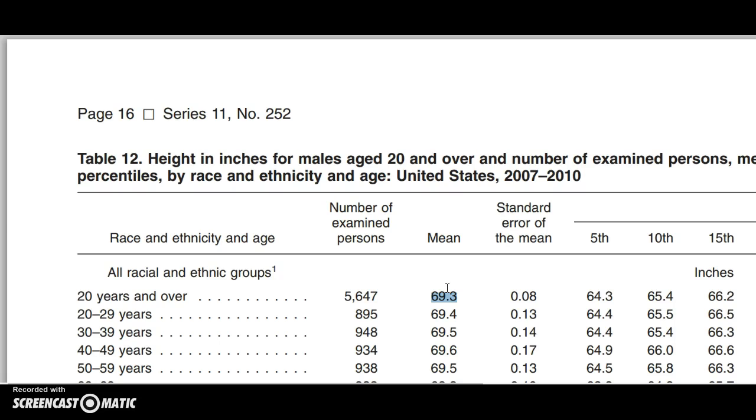Now, if I wanted to be even more confident that I was capturing the population mean in my confidence interval, I'd have to extend that confidence interval. I'd have to make it wider. The wider that I make my confidence interval, the more likely I am to catch the true mean, and the more confident I am that I am catching my true mean.